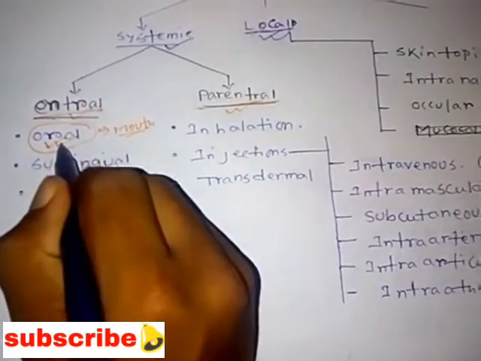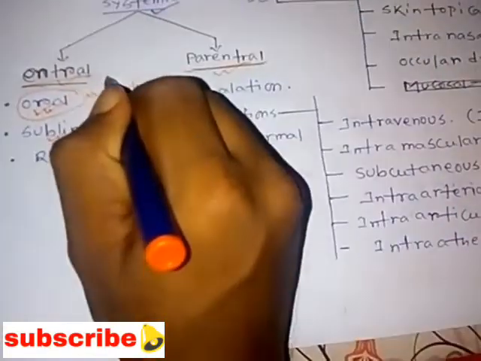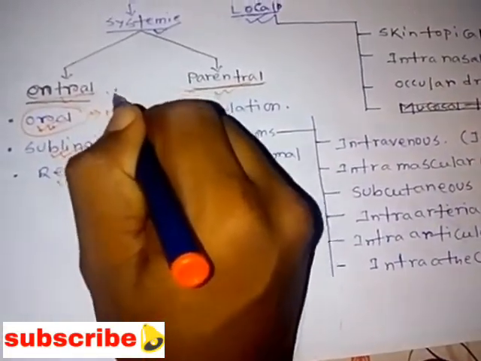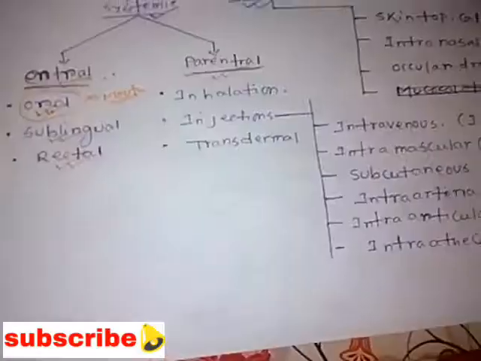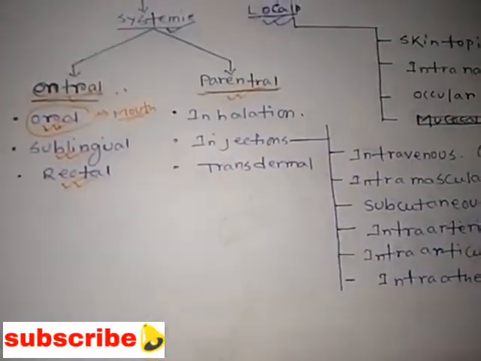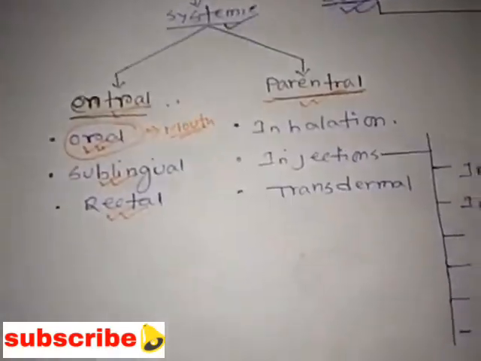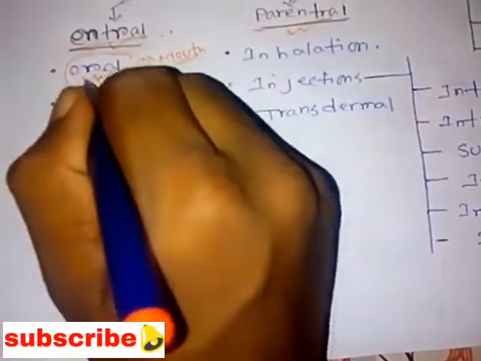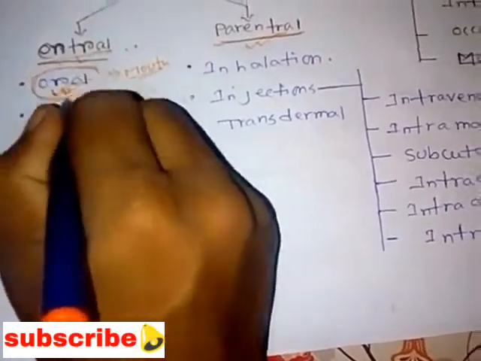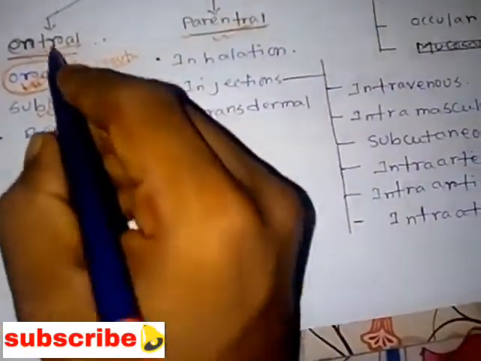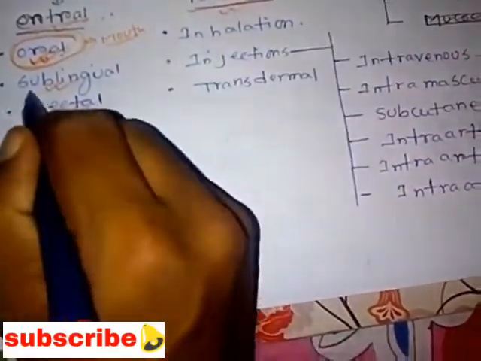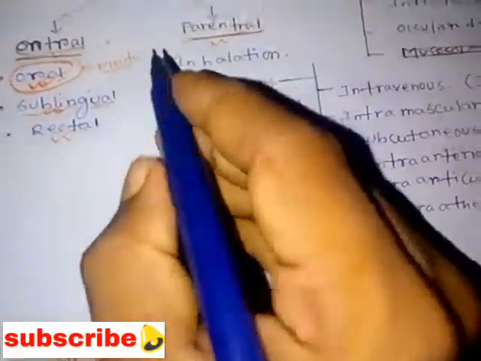In the case of oral drug administration, it has less bioavailability. It has the first pass effect. Understood? Because of the first pass effect, we cannot always prefer the oral route for the administration of the drug. So that is about the oral route. Next we'll see the sublingual route.